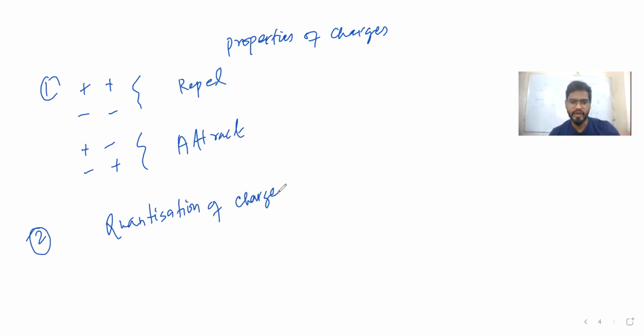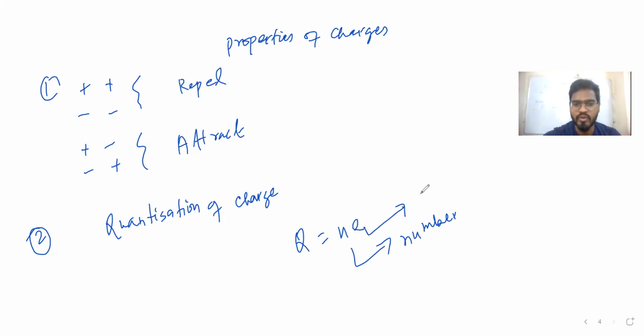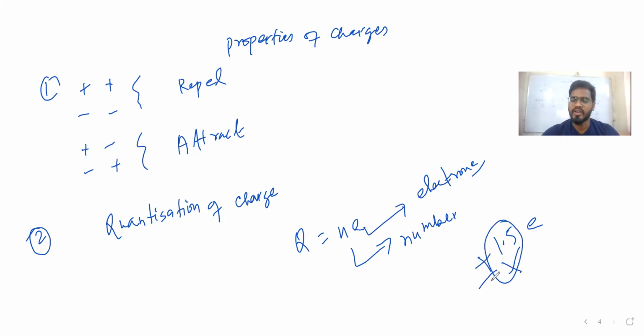Quantization of what? Charge. Let's learn the formula first. Q is equal to Ne. Quantization of charge means N here is a number, correct? E is the electron, the fundamental unit. One more thing: you cannot write 1.5 electron, plus 1.5 or minus 1.5. So whenever this number N is there, it should be an integer.